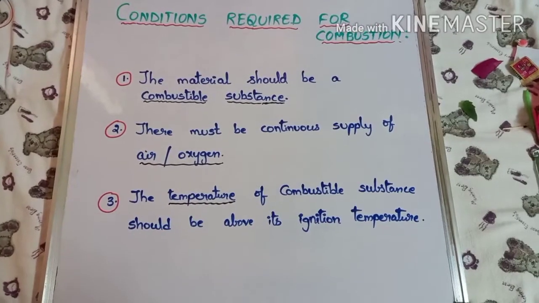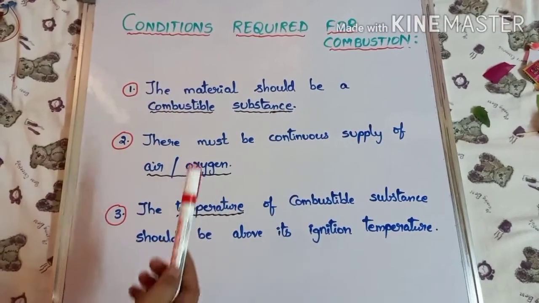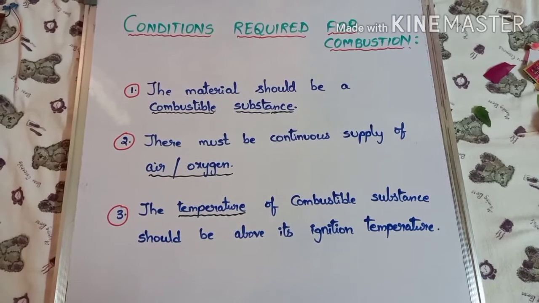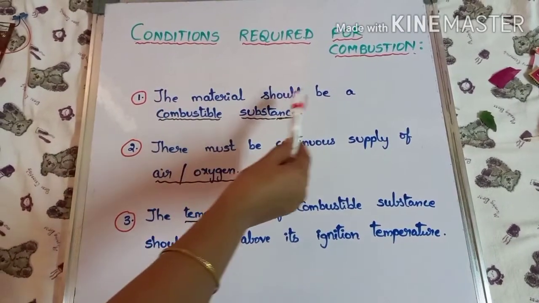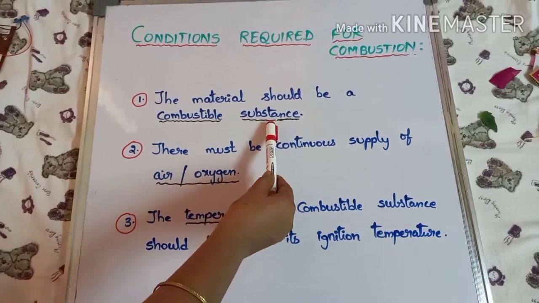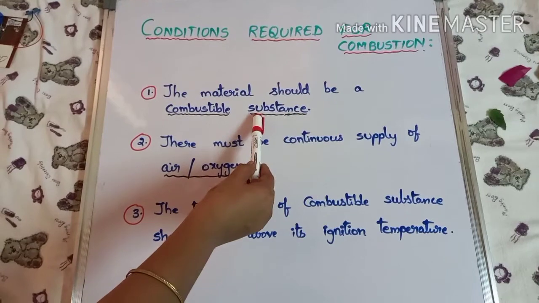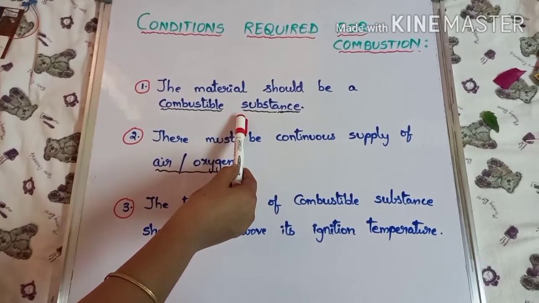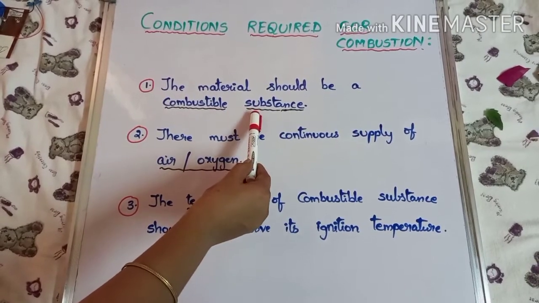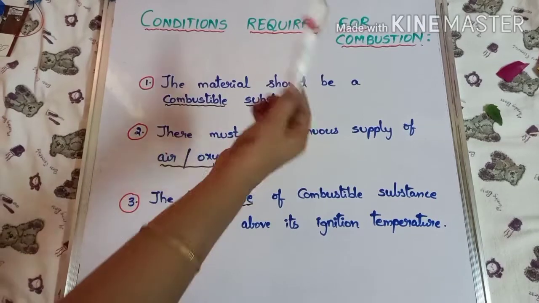Now let us see the conditions required for combustion. So what are the conditions required for a material to burn? See the first one, the material should be a combustible substance. Already we have discussed what is a combustible substance. Any substance which burns in the presence of air or oxygen, giving out heat or light energy, is called a combustible substance. So the material should be a combustible substance for combustion.